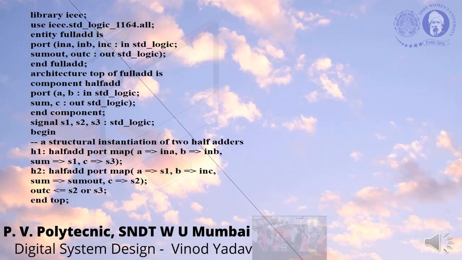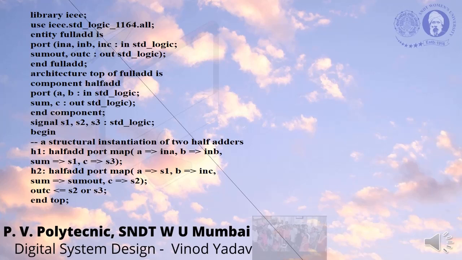So we are naming them as S1 and S3. After that we are writing for the second half adder H2, half add port map A as S1. So this S1 wire is connected here, then B as in C, the third input, we are giving it here. And sum is sum out and C is S2.